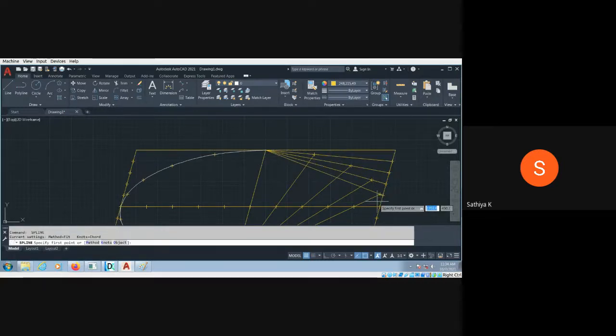Spline command. So this is the first, second, third, fourth, fifth, sixth one. Okay, then you have to move something like that. It should be within the box. Like that, you have to extend. Then enter or escape. Okay, enter.